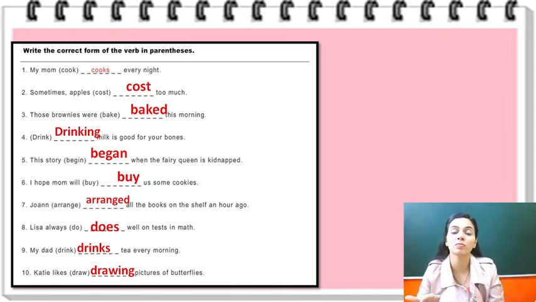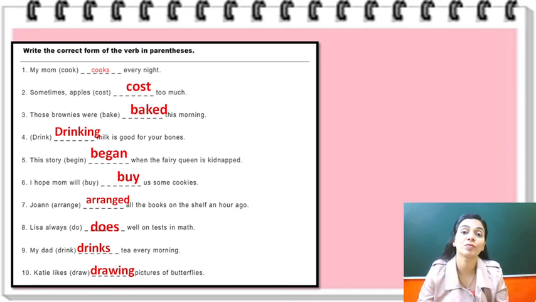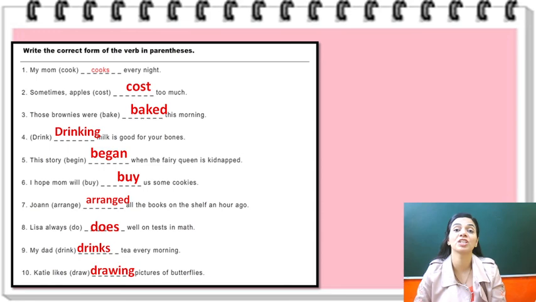Past forms are used when we are talking about an action which has been completed or finished. Okay, so this is all for today. We will learn in detail about different forms and how the forms of the verbs change when we take tenses. Okay, this is all for today. Thank you.